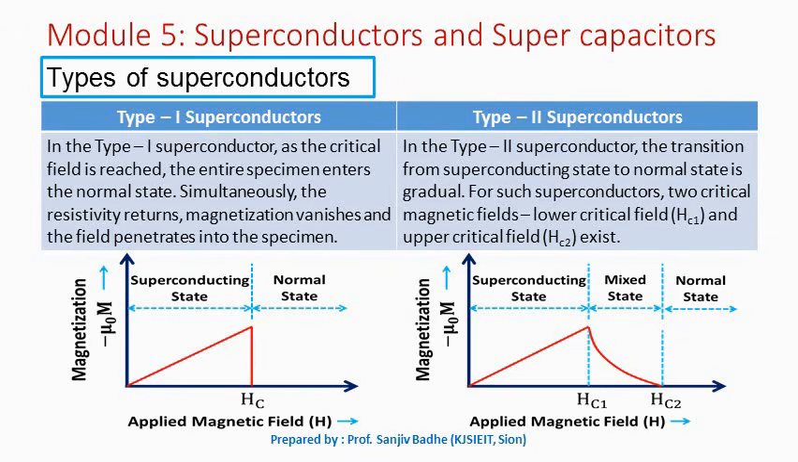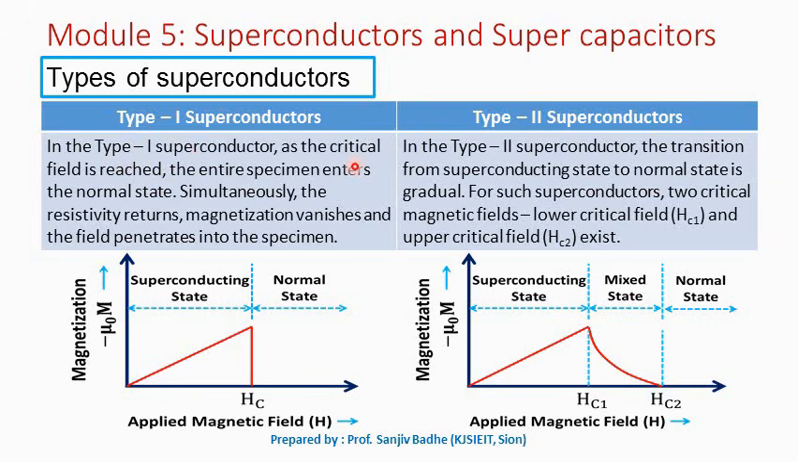Generally, superconductors are classified into two categories depending on their behavior under the influence of an external magnetic field when transition is made from the superconducting state to the normal state. Type 1 superconductors and type 2 superconductors. Type 1 superconductors are also called soft superconductors. Type 2 superconductors are called hard superconductors.